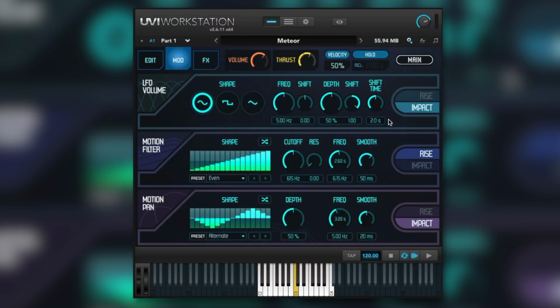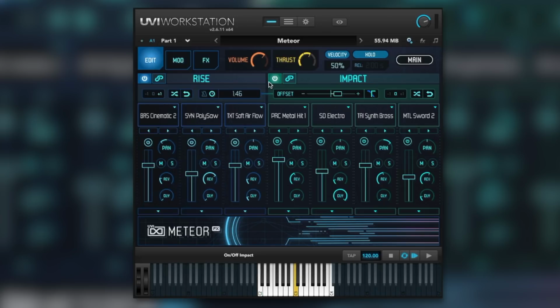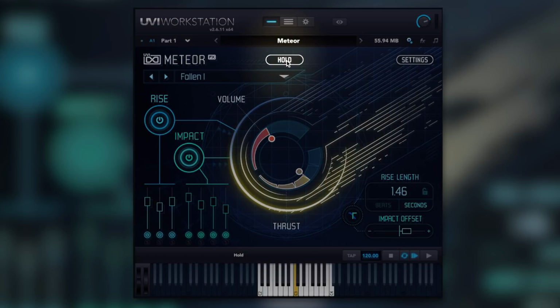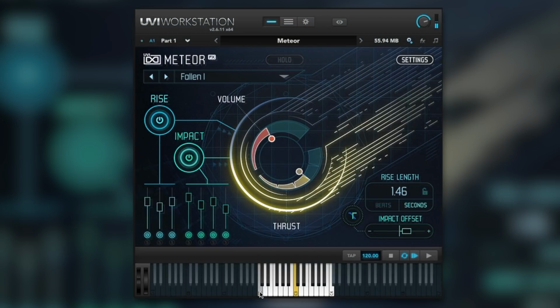Got a mod section here that we can adjust different settings for rise and impact. Back over on the edit window, we can again bypass and engage either the impact or rise section. Well thought out, everything's where you need it to be. Now we've got this hold setting at the top here. When that's off, the combined sample will stop playing when you release the key. Like so. If you've got hold selected, it's one touch.